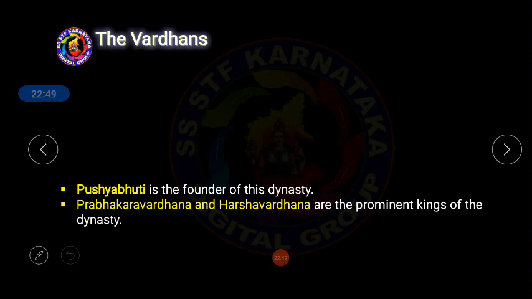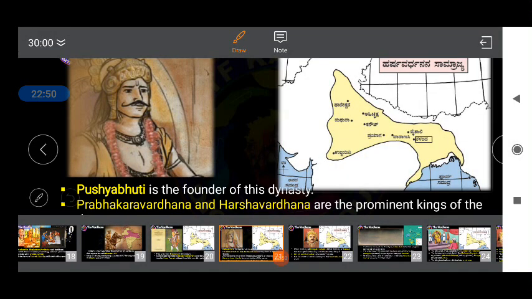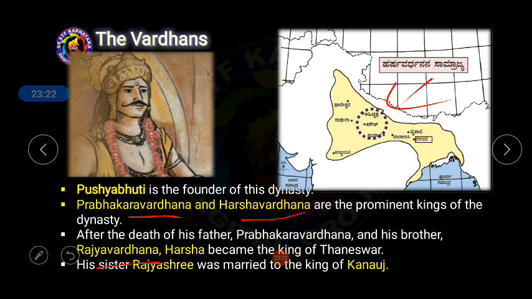Pushyabhuti was the founder of this dynasty, and Prabhakarvardhana and Harshavardhana were the famous rulers of this Vardhana dynasty. After the death of his father, Prabhakarvardhana, and his brother Rajyavardhana, Harsha became the king of Thaneshwara. So finally, in this manner, the kingdom was handed over to two people, Harshavardhana and his brother.